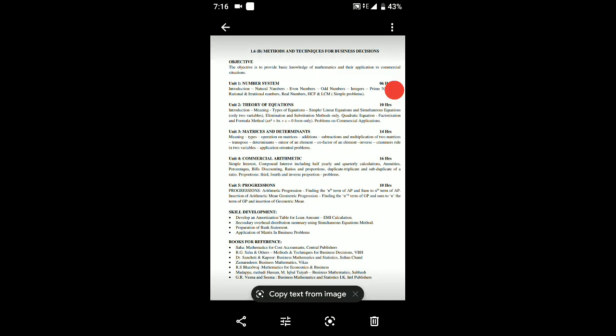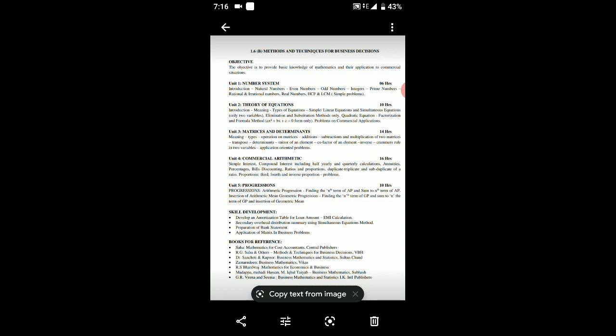Out of these 5 chapters, the four chapters, second, third, fourth and fifth, are very important. In the fourth chapter, we can expect 14 marks, 5 questions. For chapter number 1, we can expect only 6 marks questions. For the remaining chapters 2, 3, 4 and 5, we can expect 14 marks questions and more 6 marks questions. Now let us go to the brief introduction of the chapters.